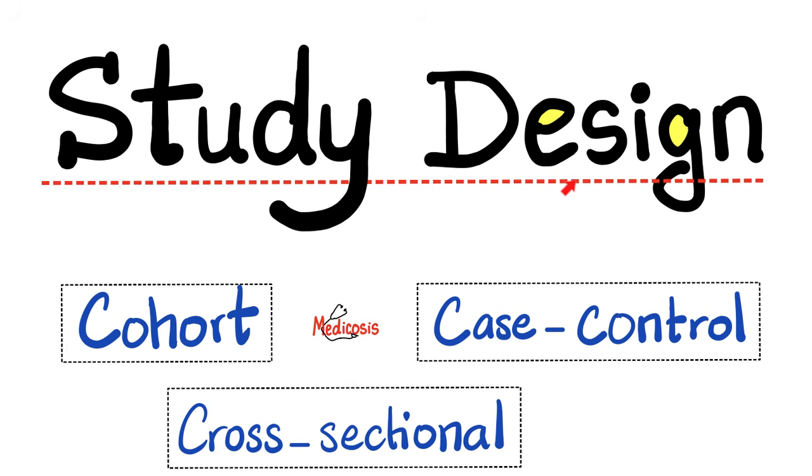In previous videos, we talked about the measures of central tendency, such as the mean, the median, and the mode. We also talked about bimodal distributions, how to calculate the range, sensitivity, specificity, positive predictive value, negative predictive value, positive likelihood ratio, negative likelihood ratio, incidence versus prevalence, and so forth. Today it's time to talk about study designs.